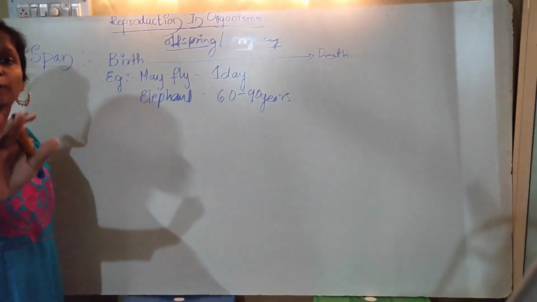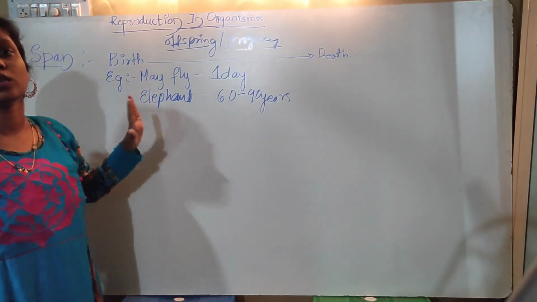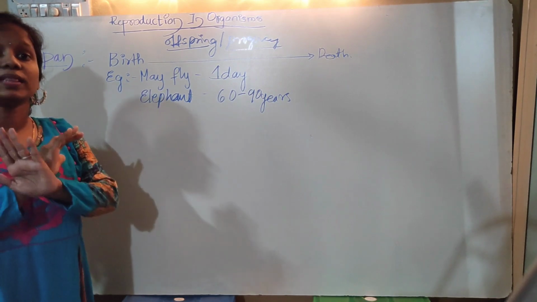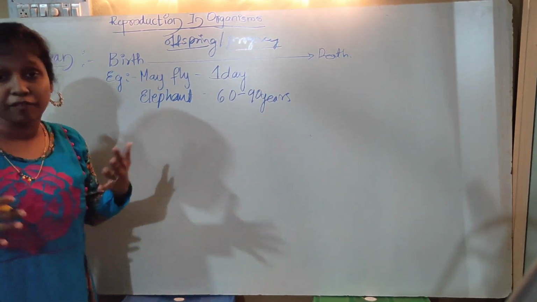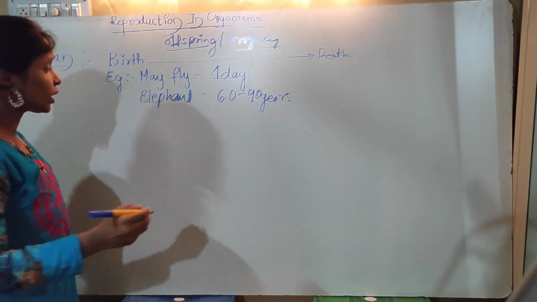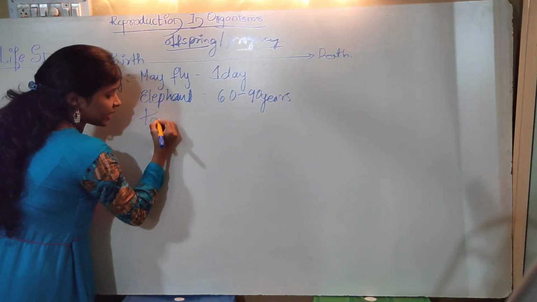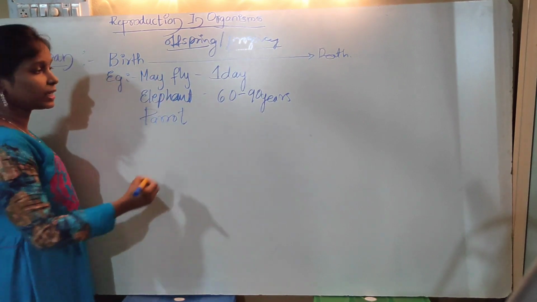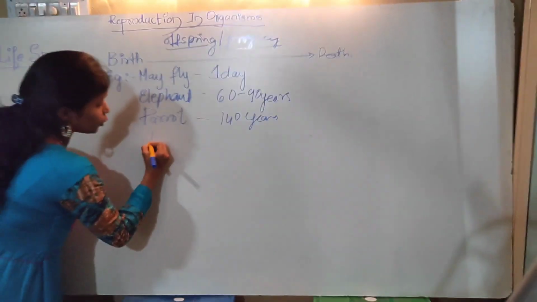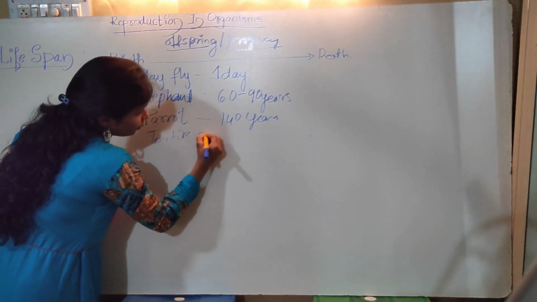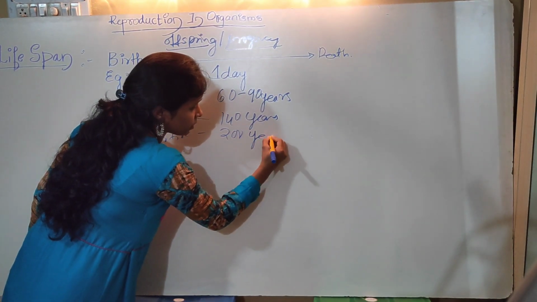So don't be confused about the size of an organism. Size will never matter. It's not that because the elephant is larger, it has a longer lifespan. For example, you can take a parrot, which lives for 140 years. You can go for the tortoise, which lives for 200 years.